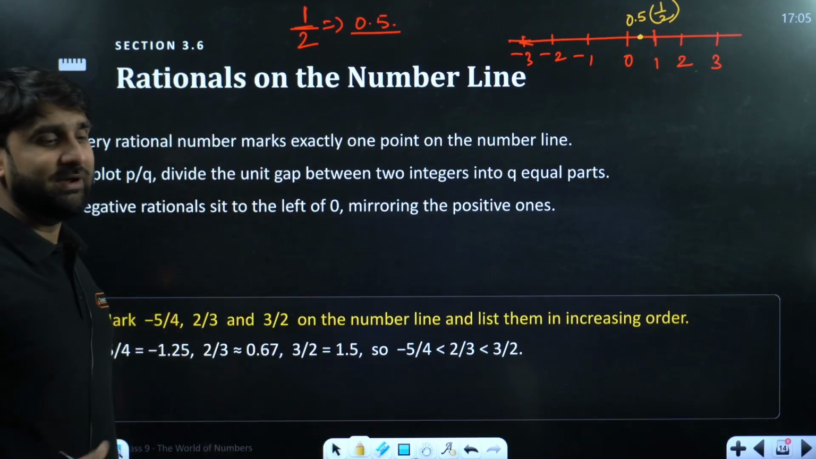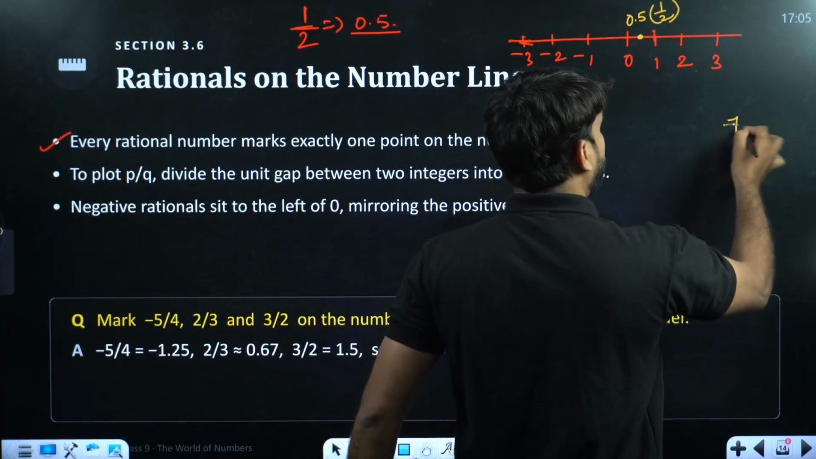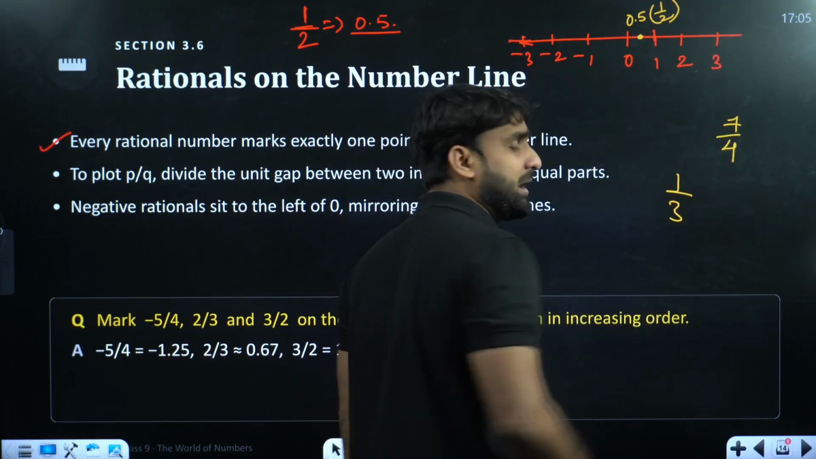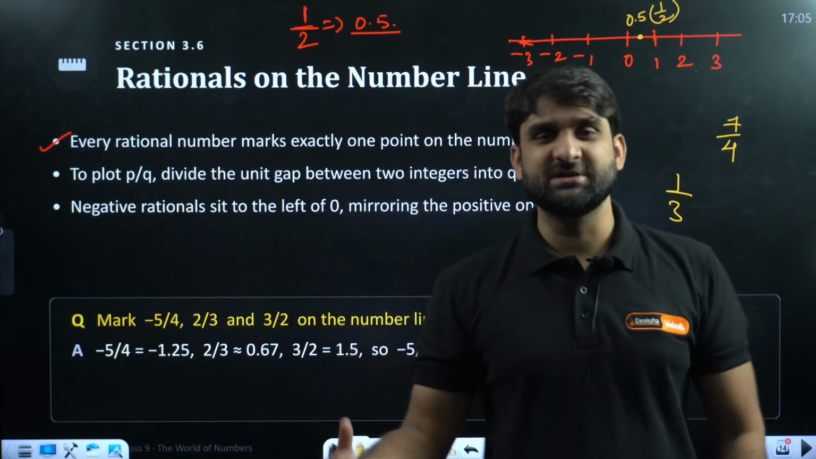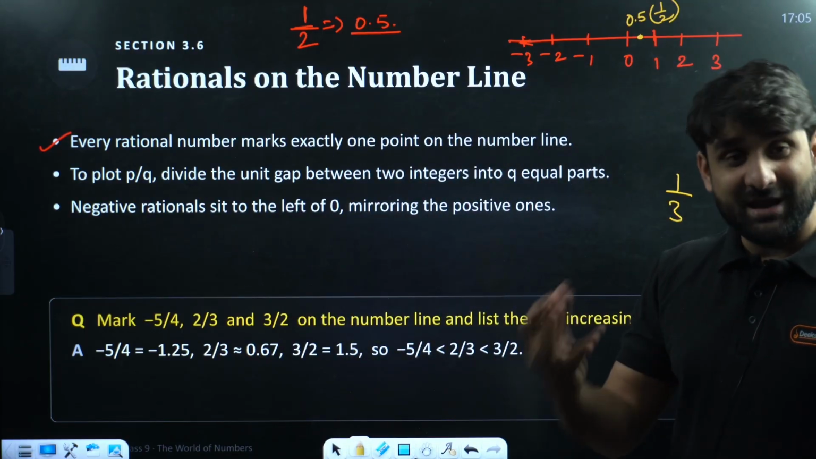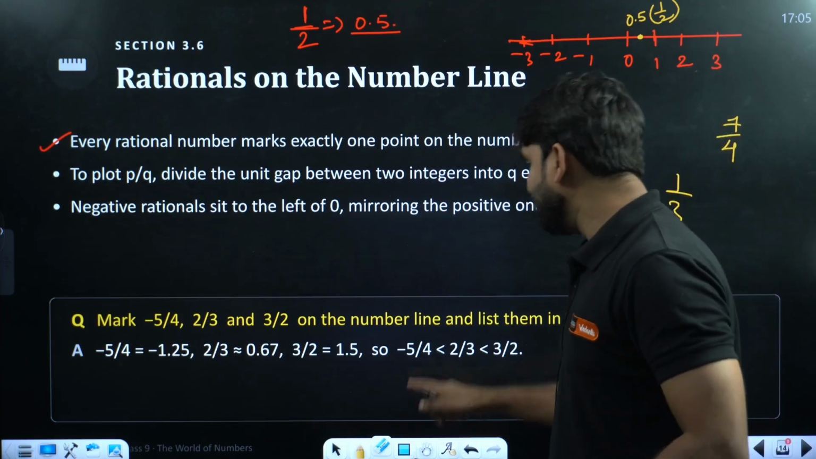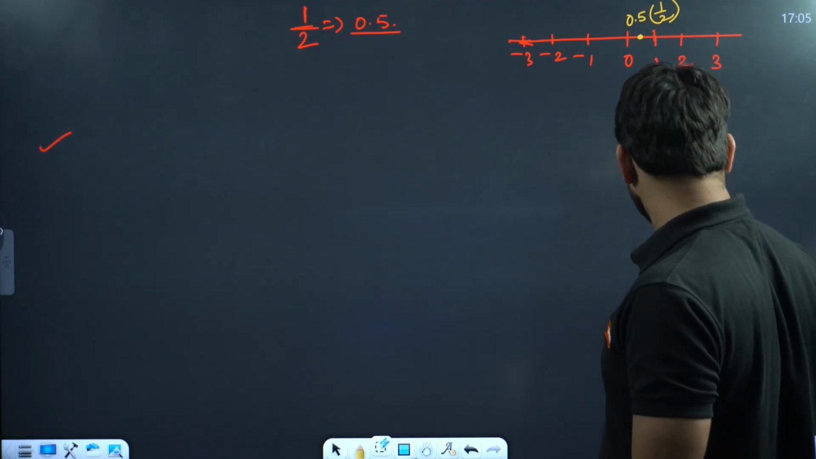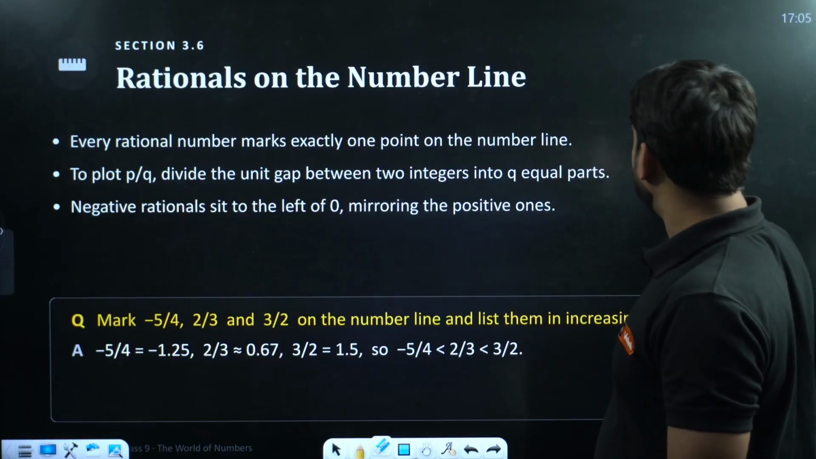Now how to find it? So this was the logical part. For example, if I ask you how to draw 7 by 4 on the number line, or how to draw 1 by 3 on the number line, these are the questions. So let's understand the concept of how you can comfortably show a rational number on the number line. I hope this is clear to you all. Okay. Let's do it slowly. The entire question has been removed. What happened?